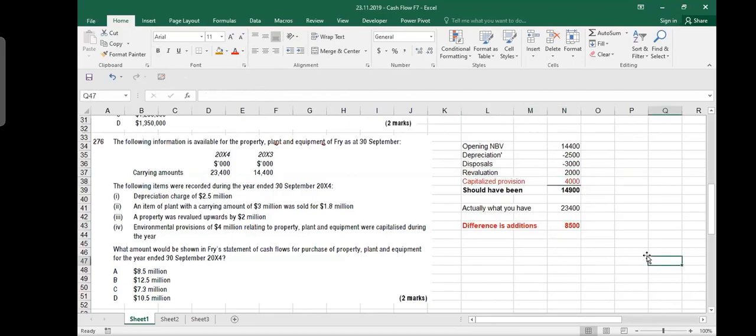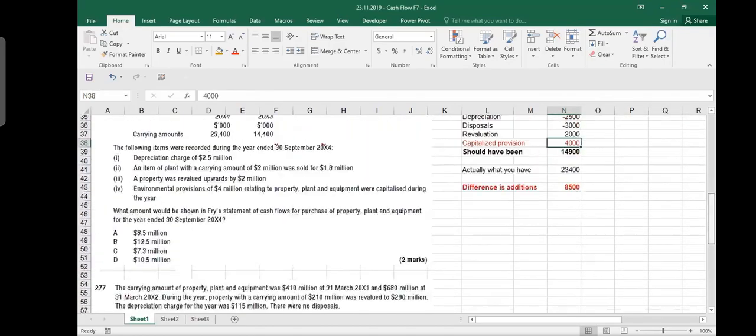Capitalize the provision. You had a provision and you capitalized it. You remember when you purchase a tangible asset, for renovation or restoration, there is some provision you added into the cost of the tangible or intangible asset. We use discounted value, so find the present value of that provision and then add it into the asset. So we are adding the value to the asset, that is plus. Yes or no? Yes, sir. Okay. Yes, it's fine, sir.